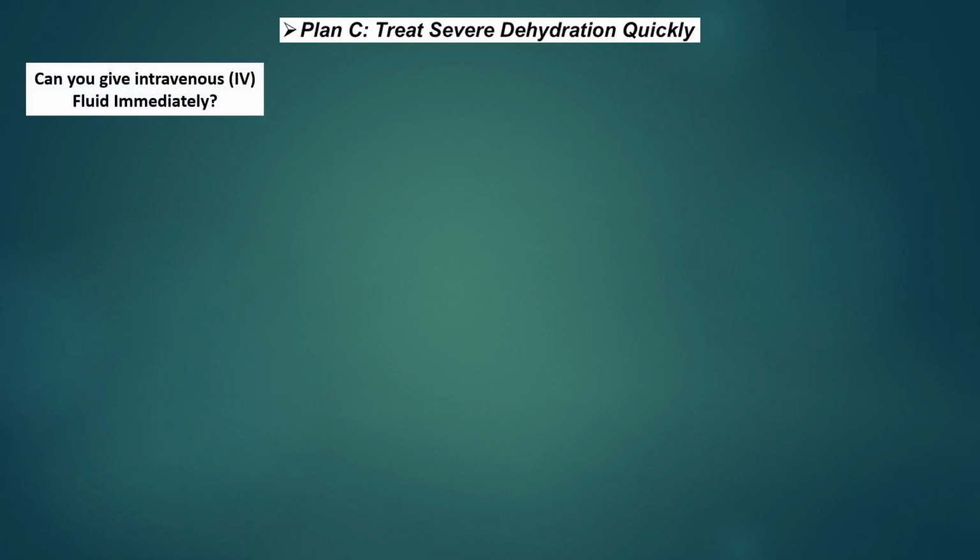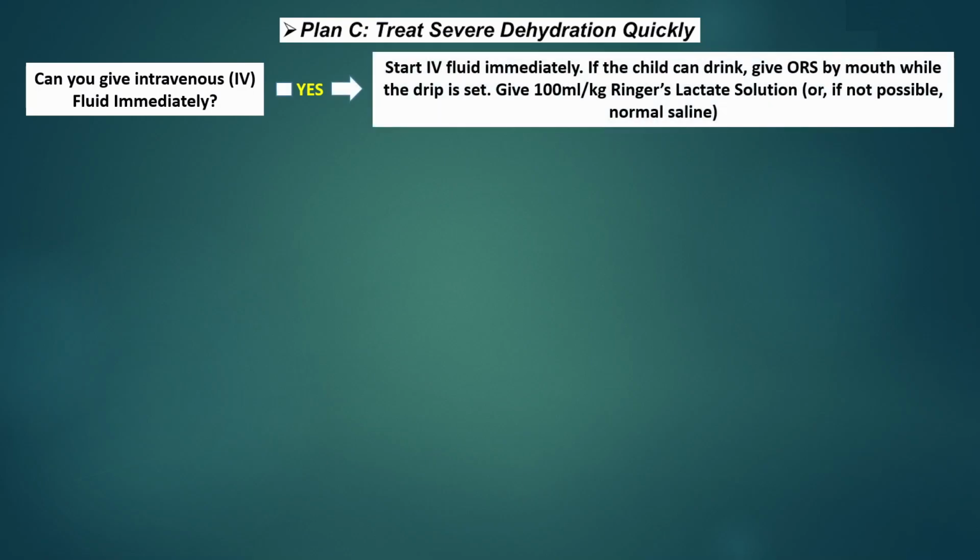Can you give intravenous IV fluid immediately? If yes, then start IV fluid immediately. If the child can drink, give Orsol by mouth while the drip is set up. Give 100 ml per kilogram Ringer's lactate solution or, if not available, normal saline.